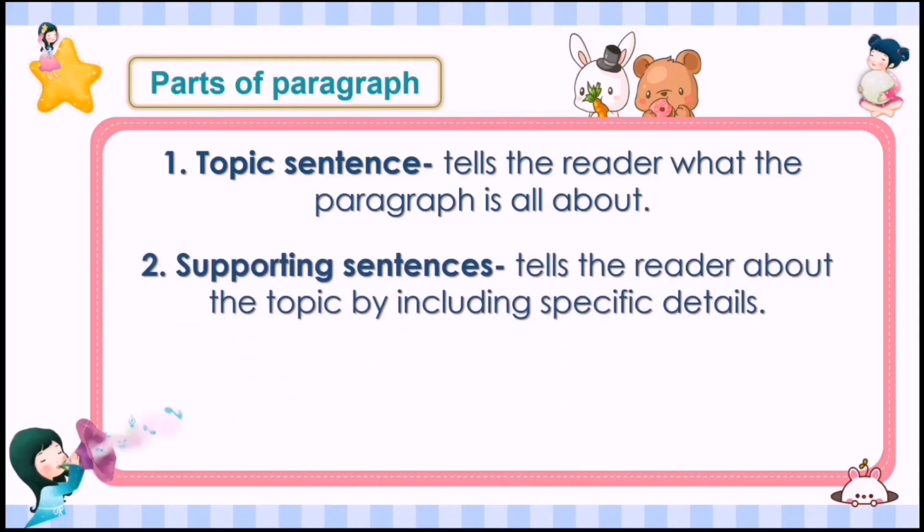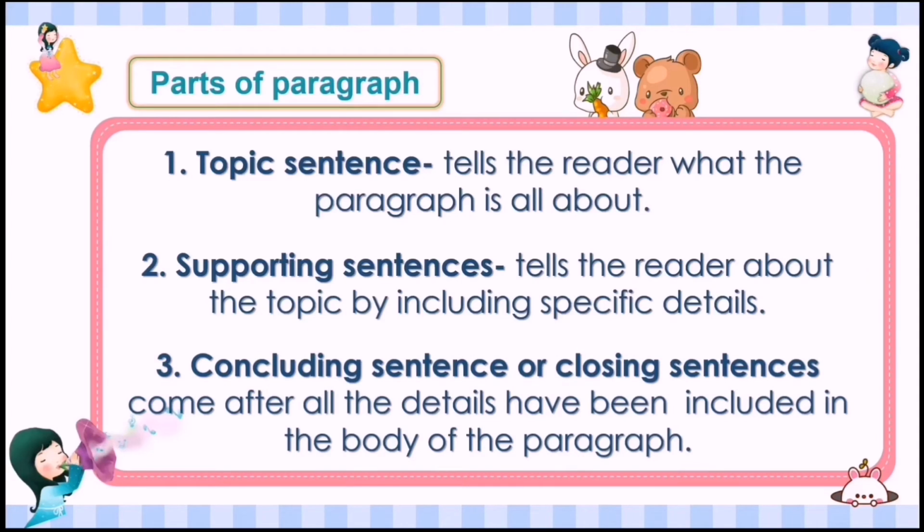Number 2, supporting sentences. It tells the reader about the topic by including specific details. So you are going to discuss or describe your topic sentence. Number 3, the concluding sentence or closing sentences. It comes after all the details have been included in the body of the paragraph. So it is your closing sentence or your ending sentence.